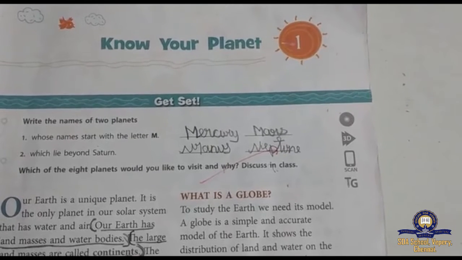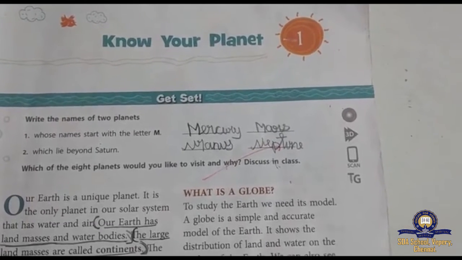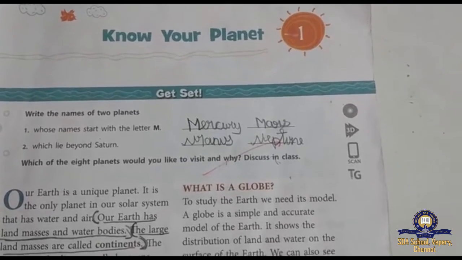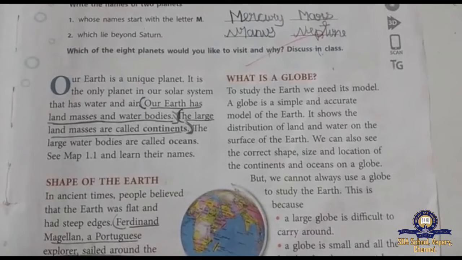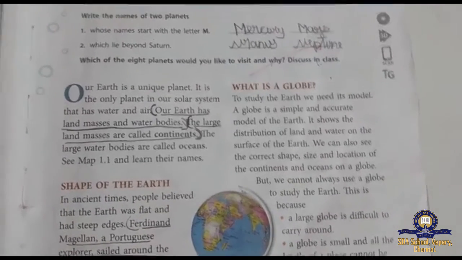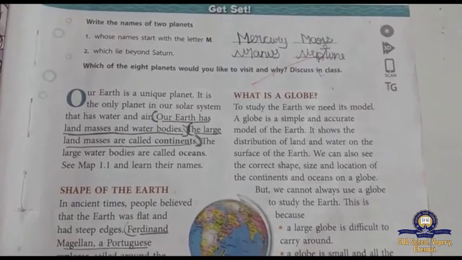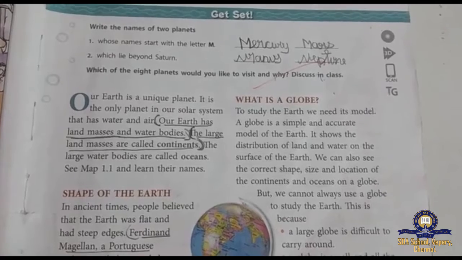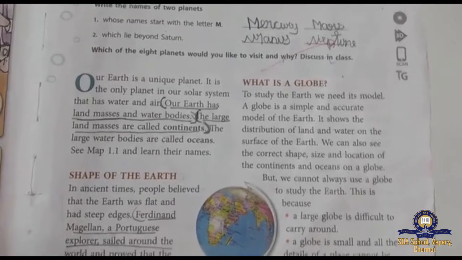By the way, which is our planet? Earth is our planet. Earth is in which shape? A round shape, right? Earth rotates on its axis, right? It is in a round shape, a little flat on the top and bottom. There are water bodies surrounding the earth, and continents are there, right?